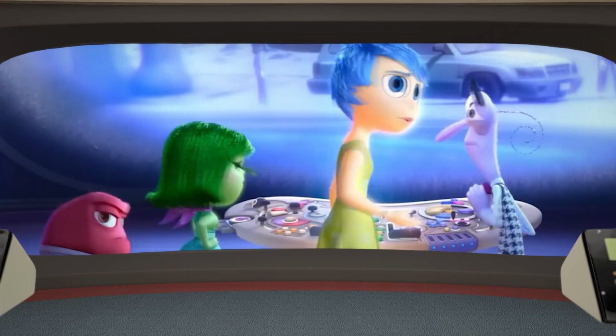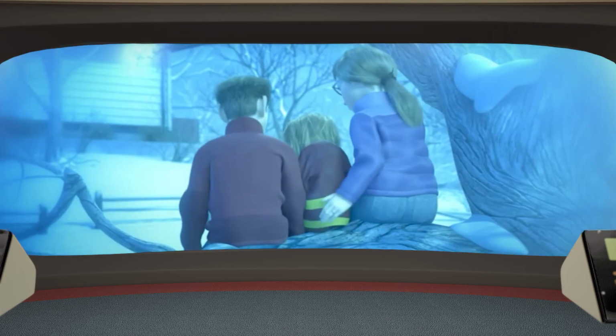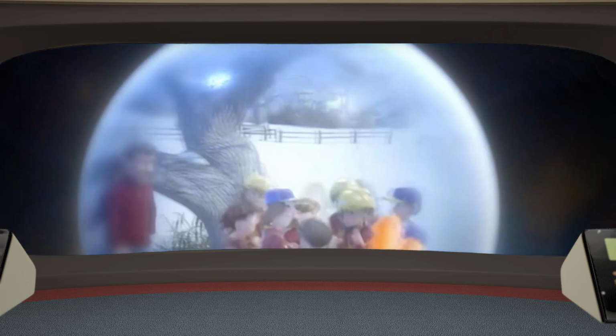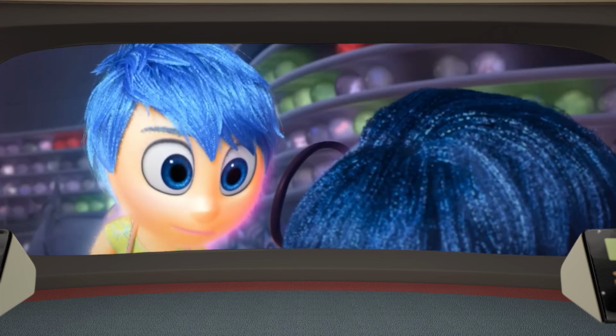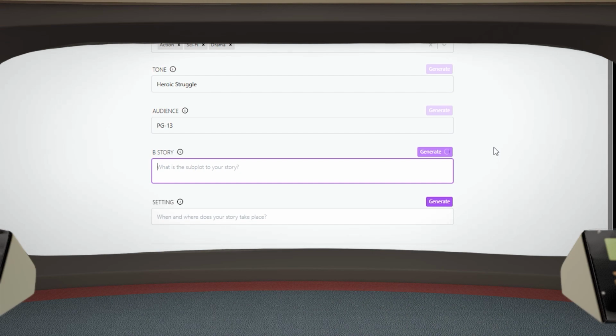Computer, remind me, what is a B story? The B story introduces new characters who help the protagonist learn the theme of the film. These characters can include a love interest, nemesis, mentor, or ally. Computer, can you make suggestions for the B story? Generating, please stand by.